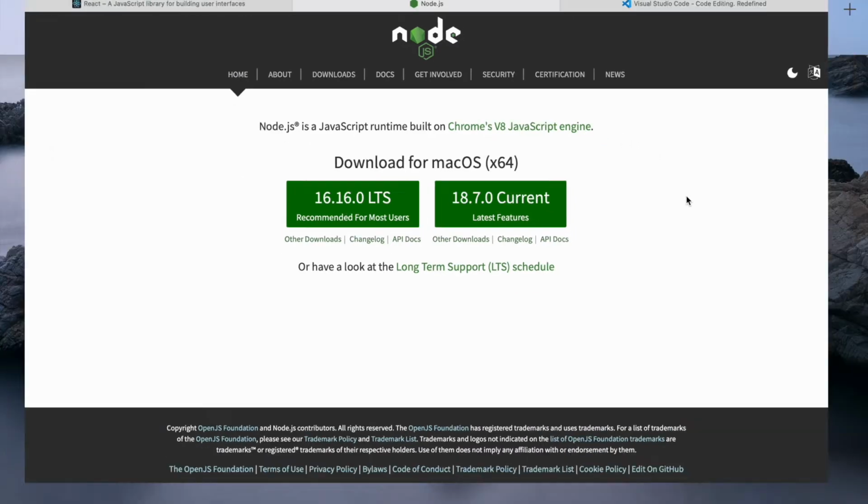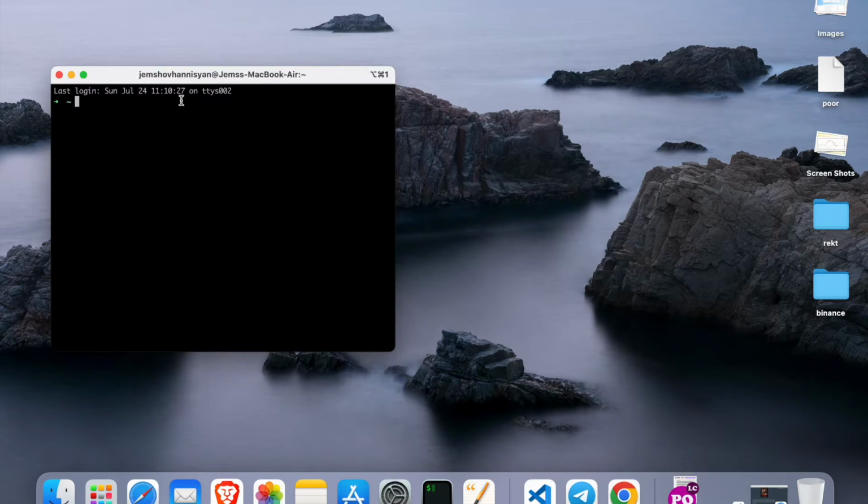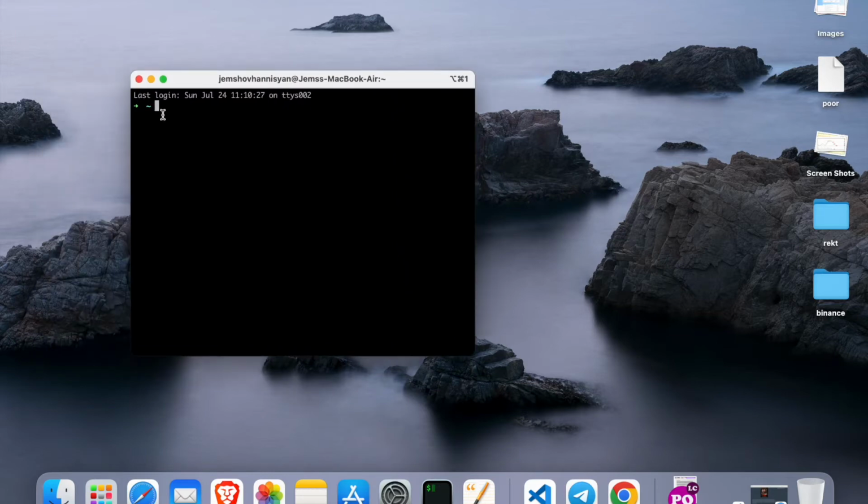So after that, what I'm gonna do is turn on the terminal. Let's go to documents. So you find a place where you want to create a folder for your application. I'm gonna go to documents, you go wherever you want. So let's create a folder. Let's call the folder tutorials, and then let's open it up.